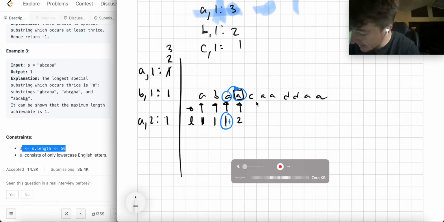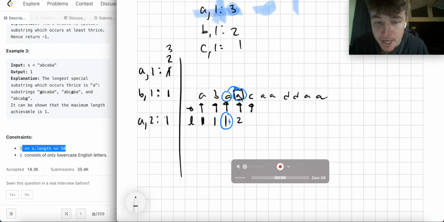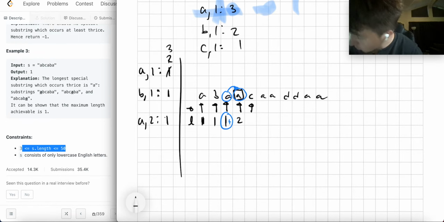Then I look at C and I say, okay, for C, can I attach myself to the previous thing and make a longer one? No, I can't, because the longest thing here is 2. But even though the longest thing here is 2, it's not the same character, so it won't be a unique special string anymore. So this will stay 1. Then I look at A here. I try to connect it. I can't, so that means C1, I add 1 to that. A1, I get another 1. Here I get length 2, and I get another.